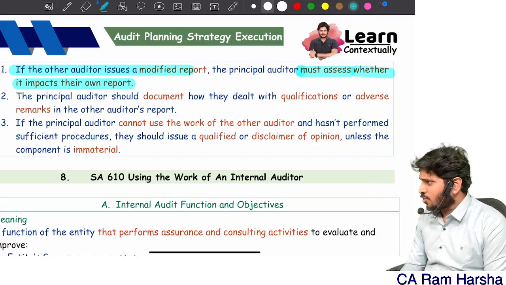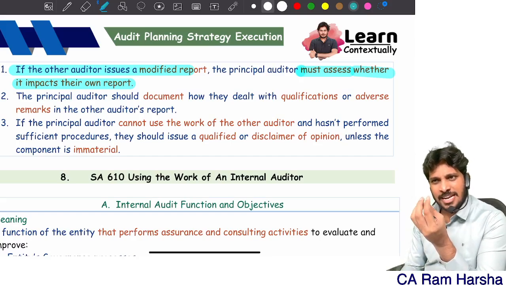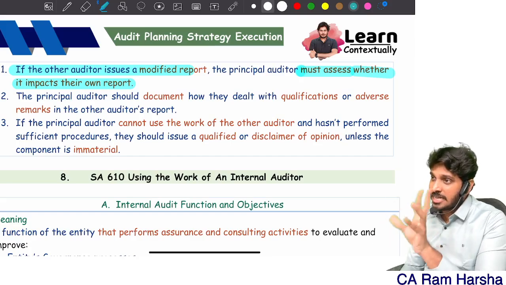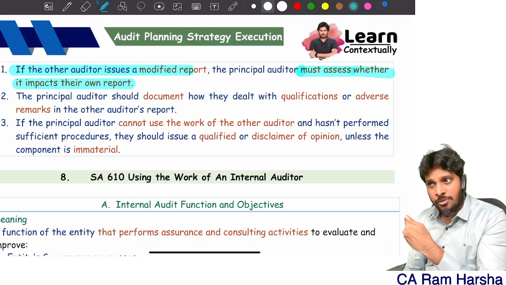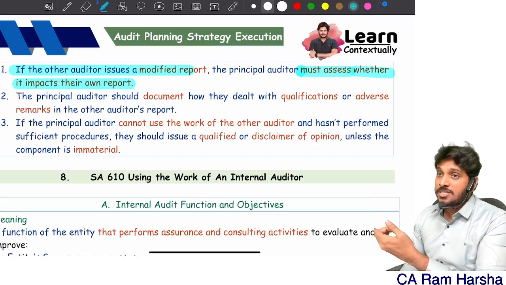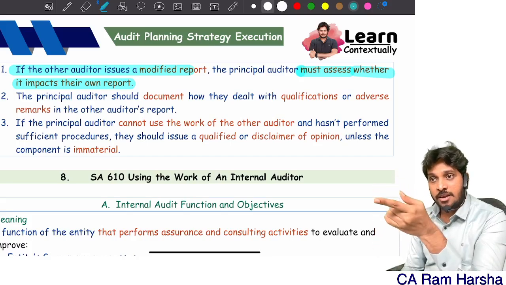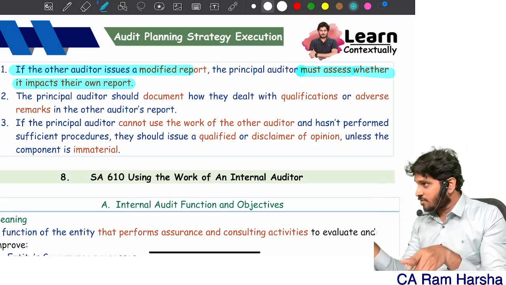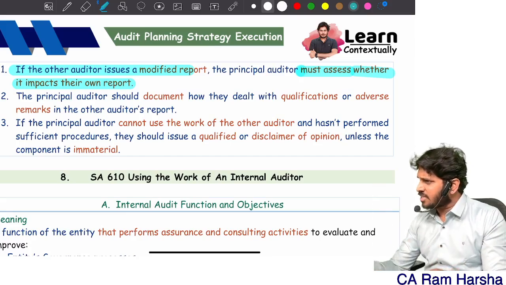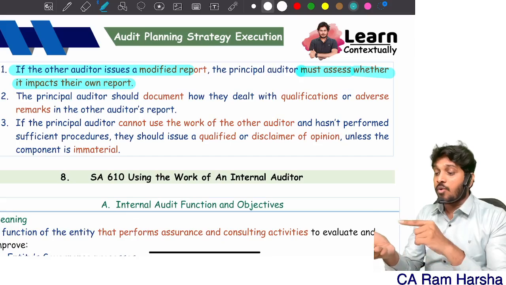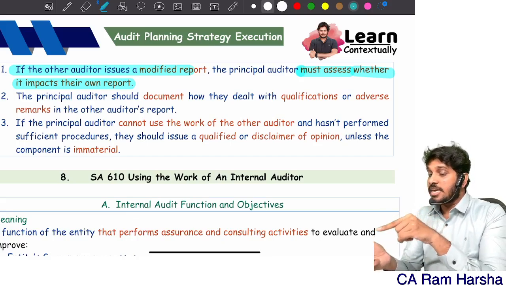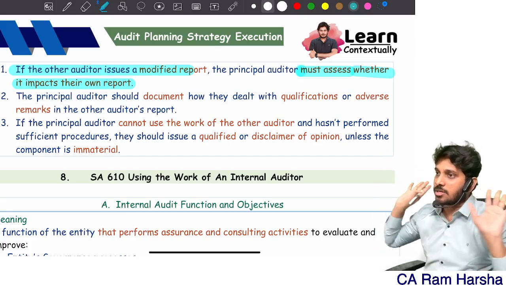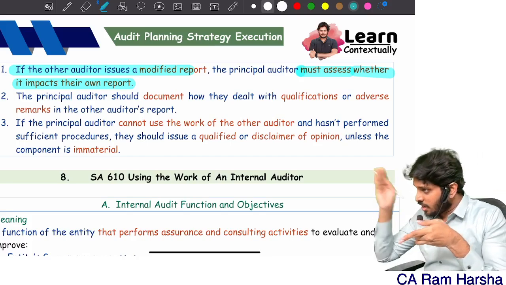The branch auditor will give a modified opinion based on materiality levels, correct? But when a branch auditor is applying the materiality concept, will he apply materiality from a whole company point of view or branch point of view? Exactly. So what appears material for the branch auditor may not be material from a whole company point of view, correct? So the branch auditor might have given adverse opinion, qualified opinion, disclaimer, whatever reason. You see that reason, look at the quantity. See what is its impact on the overall financial statements of the company. If you felt it is immaterial, you will ignore it.